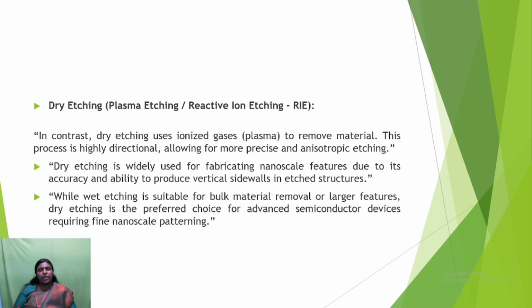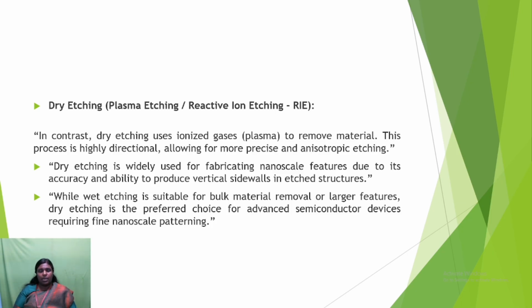In wet etching, we are using a chemical liquid. Here, we are going to use ionized gas. This process is highly directional, allowing for more precise and anisotropic etching than wet etching. Dry etching is widely used for fabricating nanoscale features due to its accuracy and ability to produce vertical sidewalls